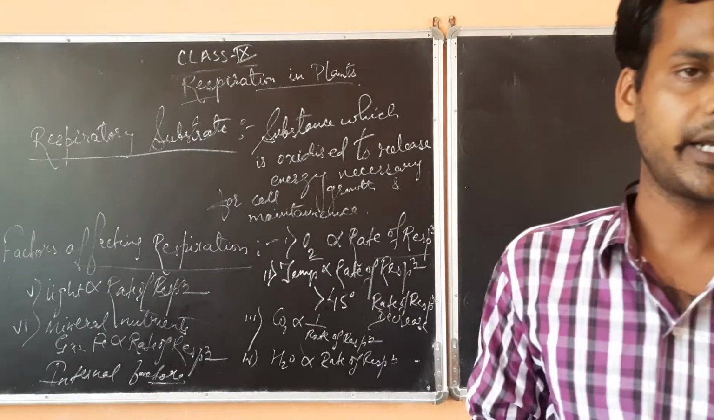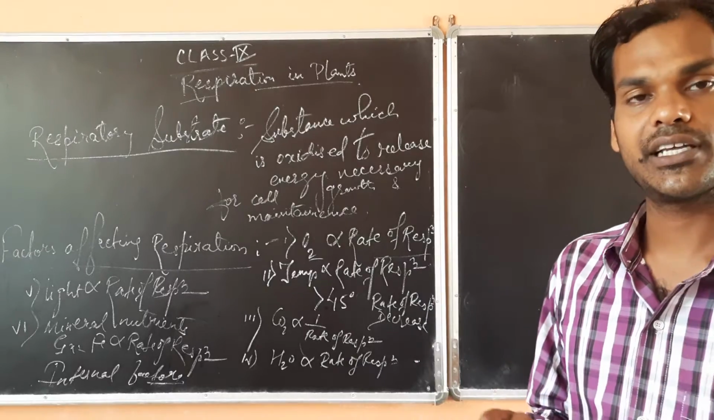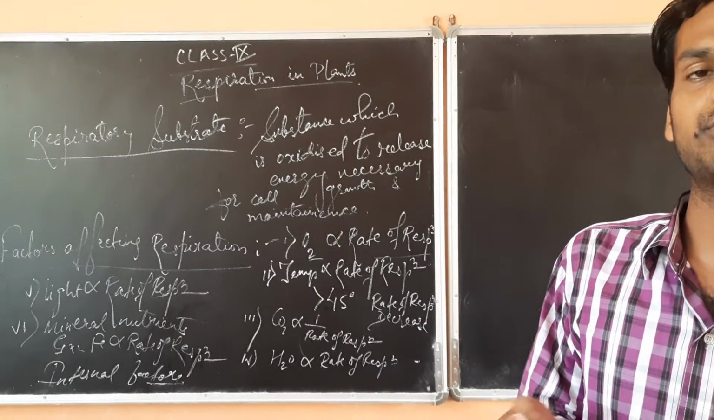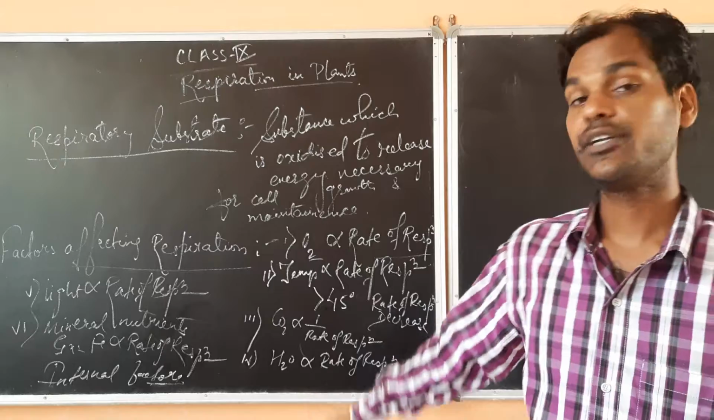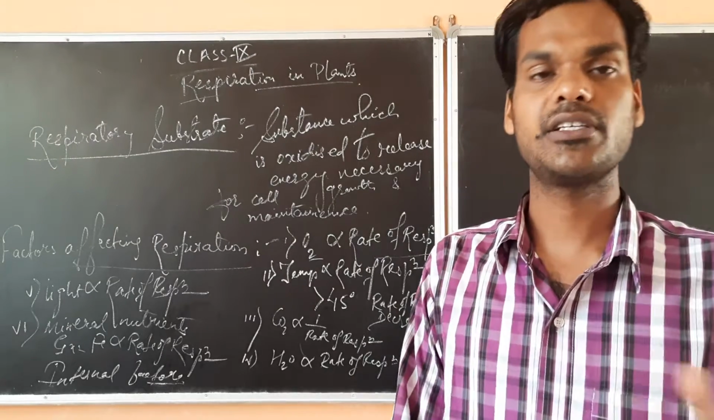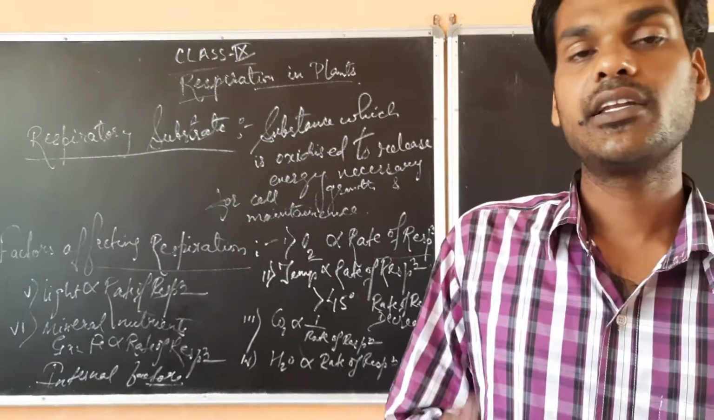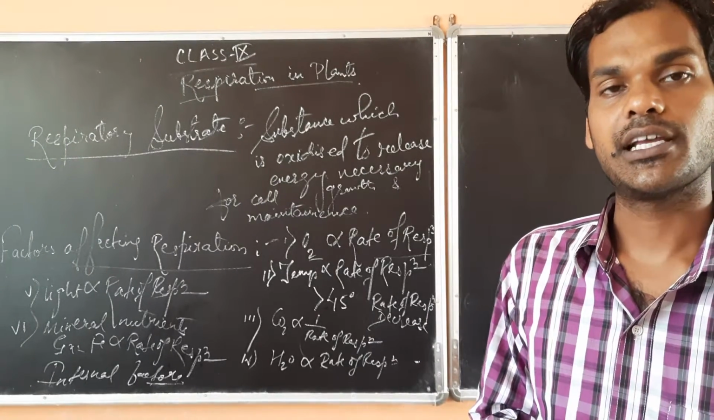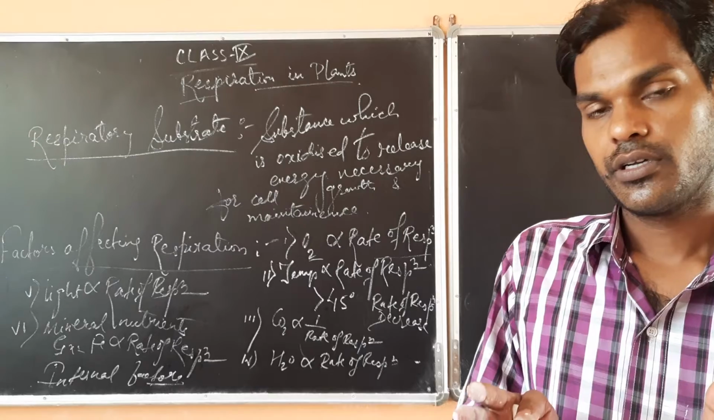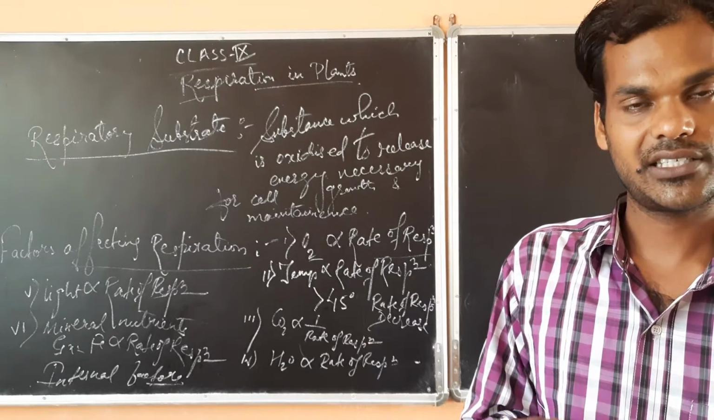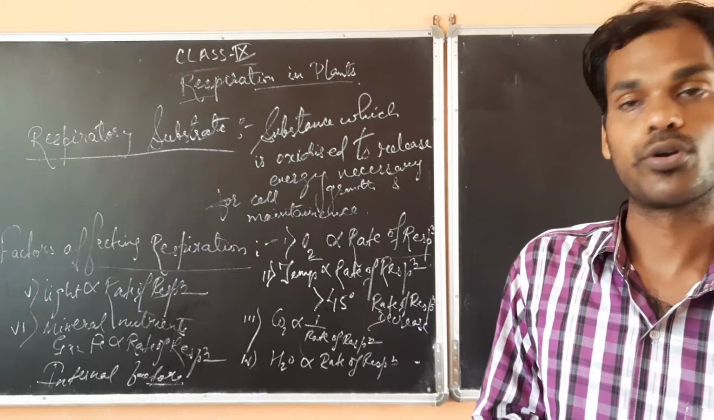Next is carbon dioxide. The concentration of carbon dioxide in the atmosphere is inversely proportional to the rate of respiration. Means if the concentration of CO2 is more, then the rate of respiration will be less, and if the concentration of CO2 is less, then the rate of respiration will be more.